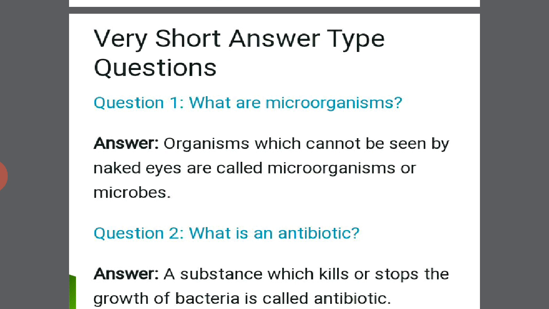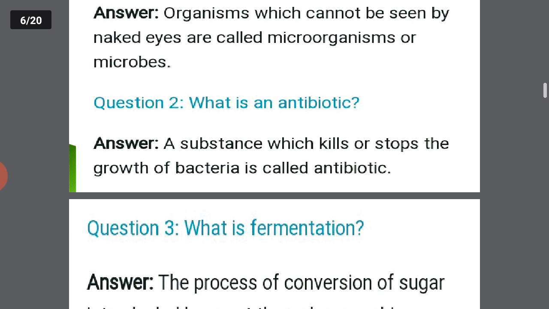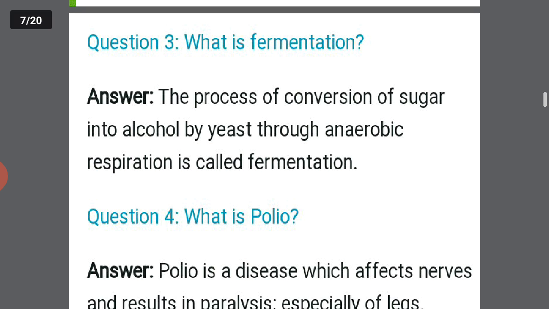Okay, what is an antibiotic? A substance that kills or stops the growth of bacteria is called an antibiotic. What is fermentation? The process of conversion of sugar into alcohol by yeast through anaerobic respiration is called fermentation.